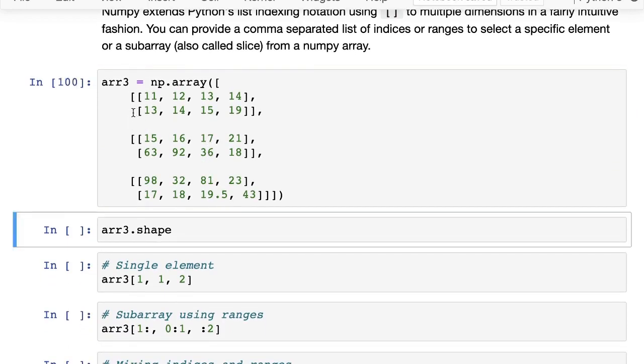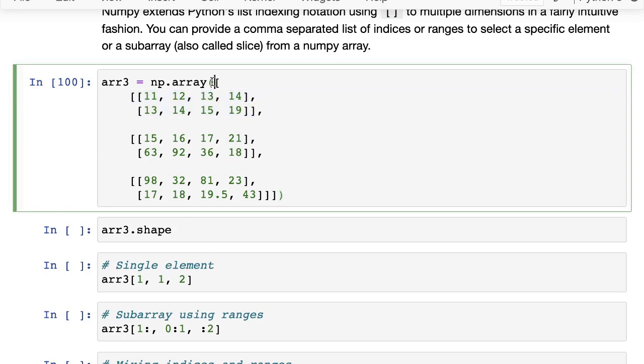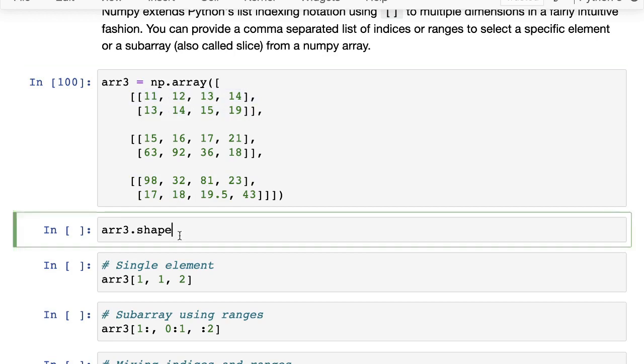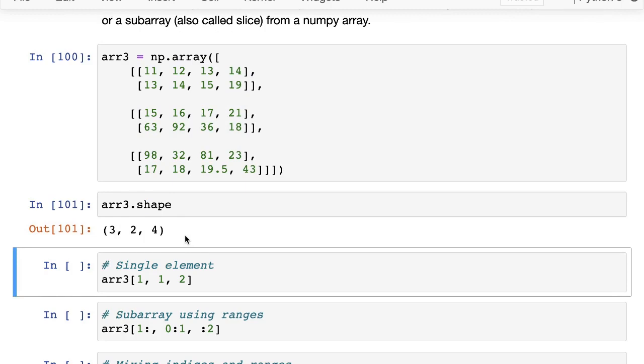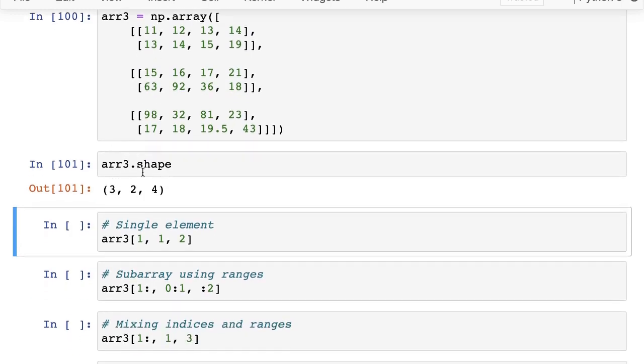Okay. So here we have array 3. This is a NumPy array, and it has a shape, and you can guess the shape here. If you see the outermost list, that has 1, 2 and 3 elements, so 3 comma, and then if you go one step inside, here you see 2 elements, so 3 comma 2, and then the innermost one has 4 elements, right? So the shape should be 3 comma 2 comma 4. And this is a good exercise just to visually look at an array and try to tell the shape and guess what array.shape will return.